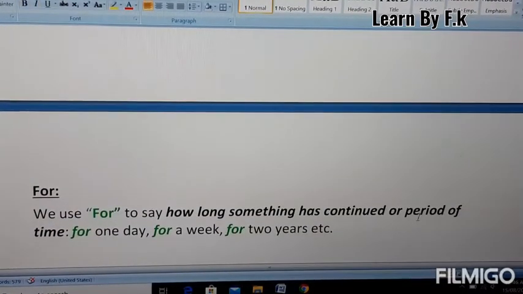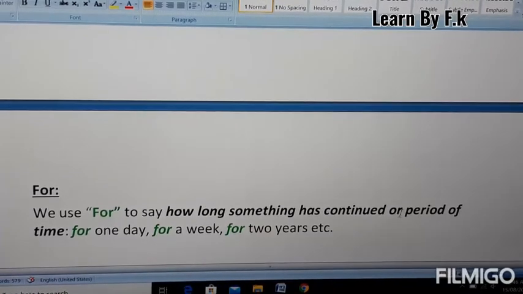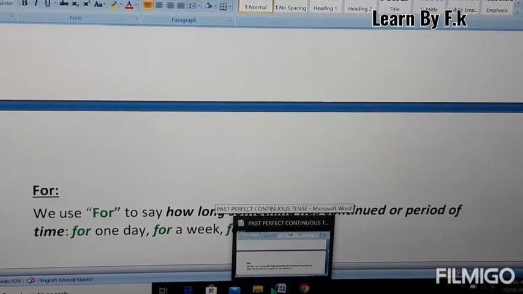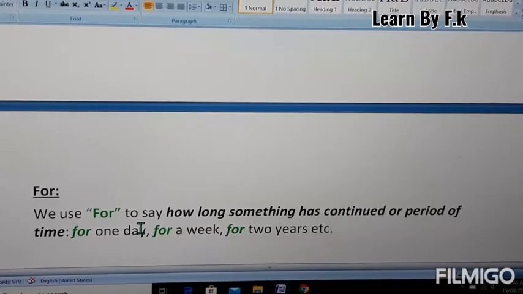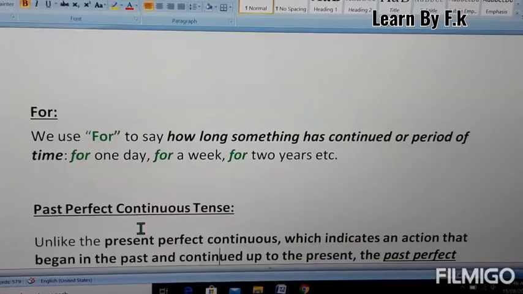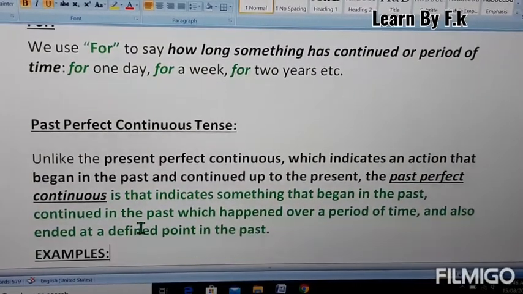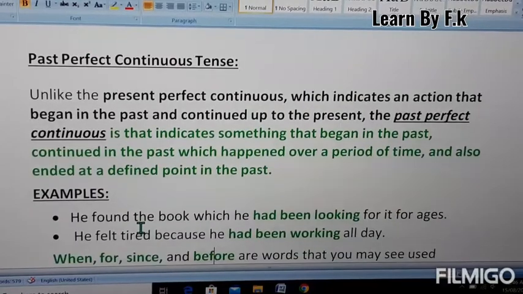For is used for how long something has continued over a period of time. So we use for here: for 1 day, for 1 week, for 2 years, for 10 minutes, for 2 months, for 6 months, etc. Now, the present perfect continuous tense.